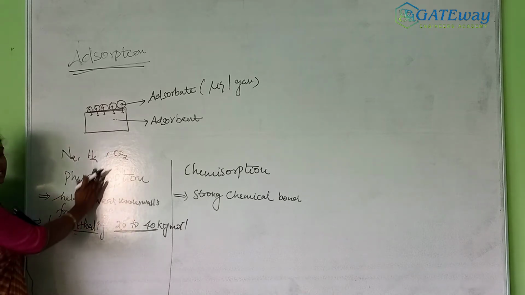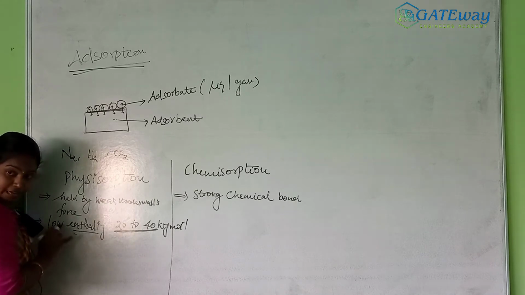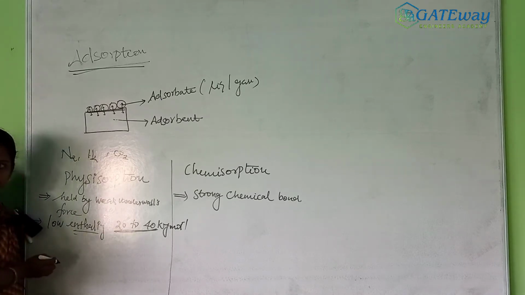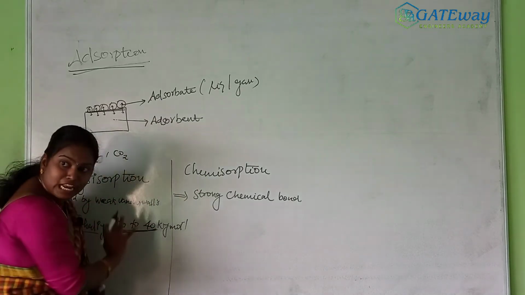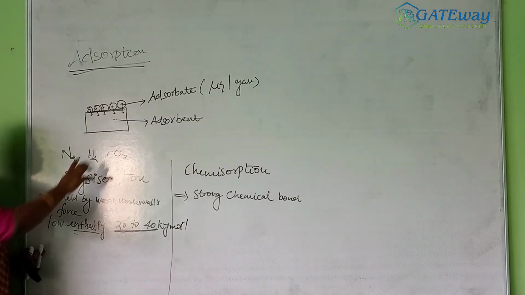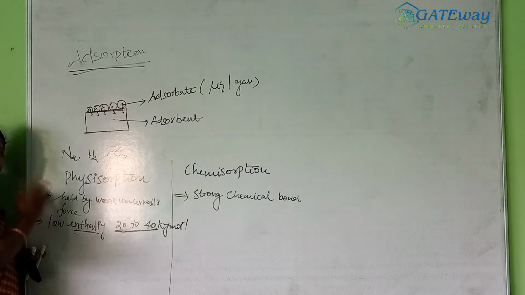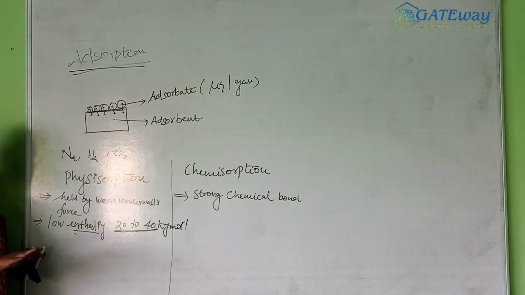So in physical adsorption, the enthalpy range is 20 to 40 kilojoule per mole. In chemical adsorption, it is higher, because a strong bond is formed between the adsorbent and the adsorbate. For a strong bond to form, the enthalpy of adsorption is higher. Enthalpy is heat energy.